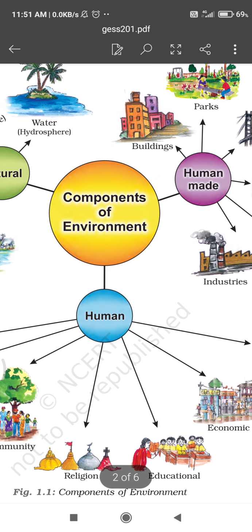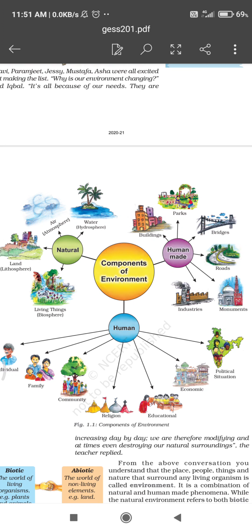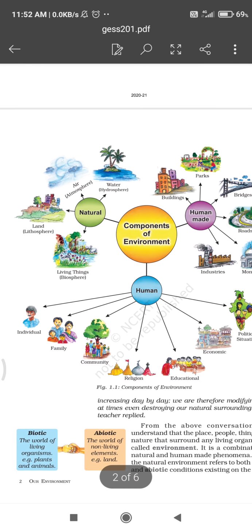And the third component is human itself, whether individual or family or community or any religious place or any educational institution, the country to which a person belongs, everything is included in human environment. So there are three components, natural, human made and human itself.